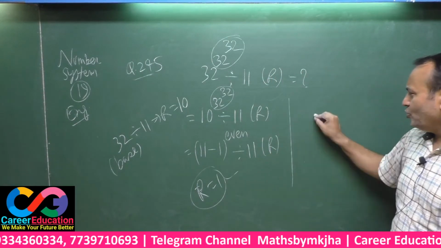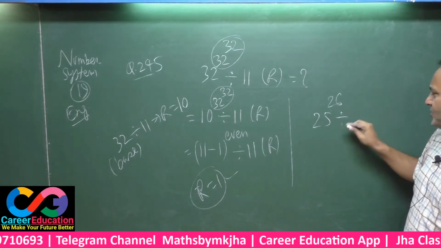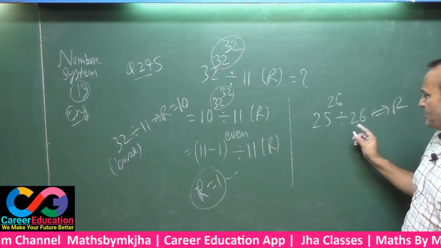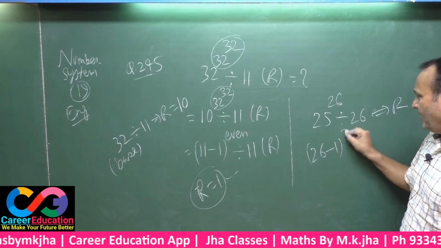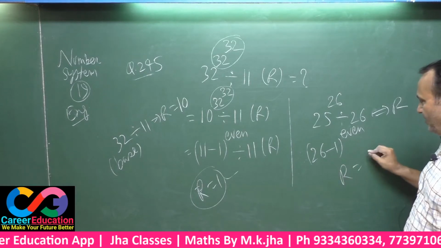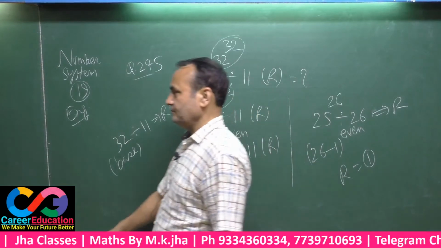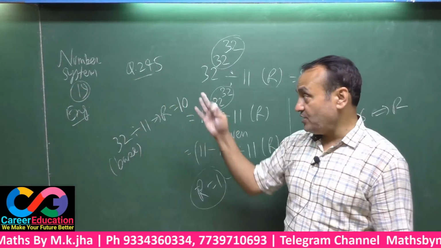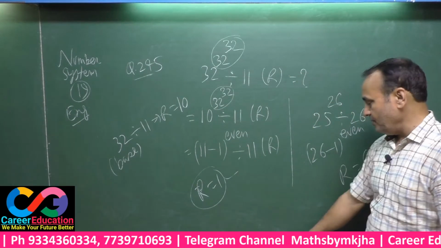See here, you have gone through such type of questions. If 25 power 26 is divided by 26, what will be the remainder? That means since this 25 is 1 less than your divisor and the power is even here, certainly the remainder will be 1. This rule has been applied here again. You may see the last video in this lesson when such type of questions had come to you.